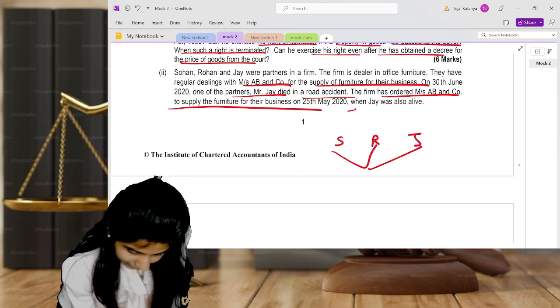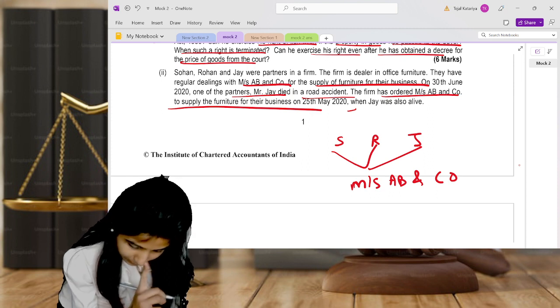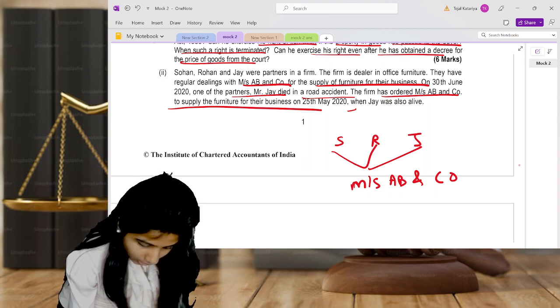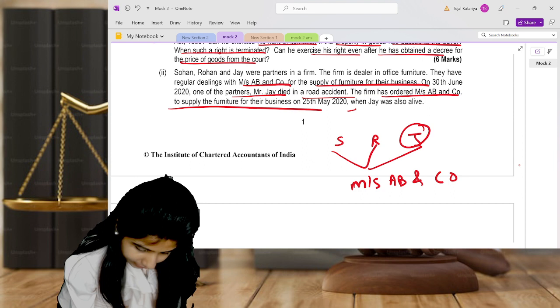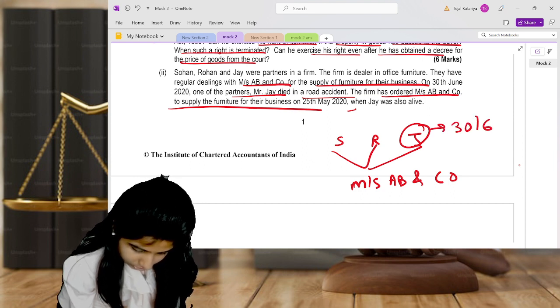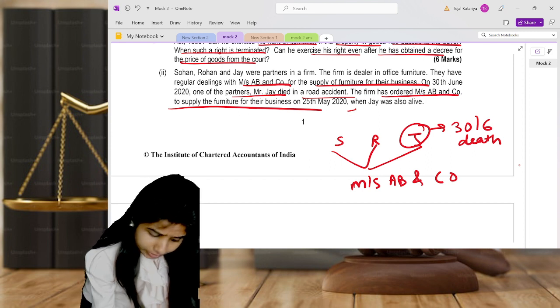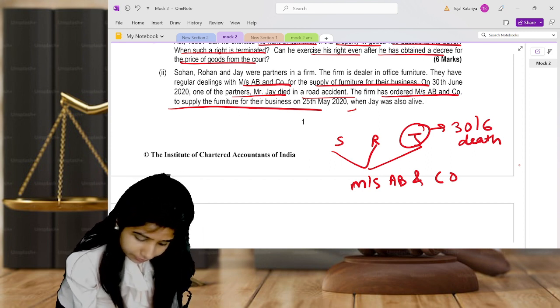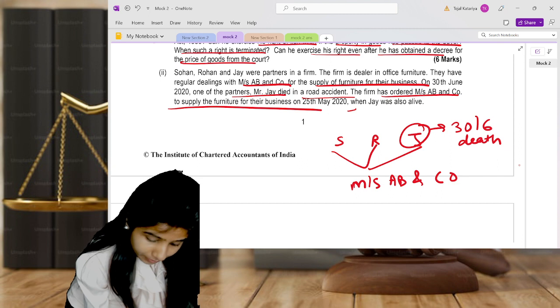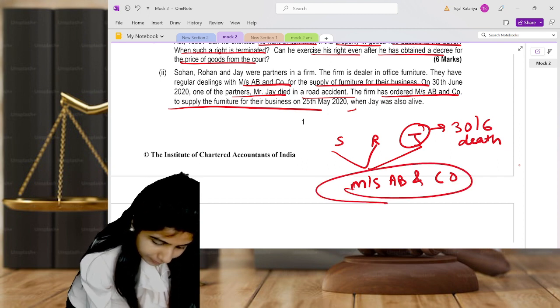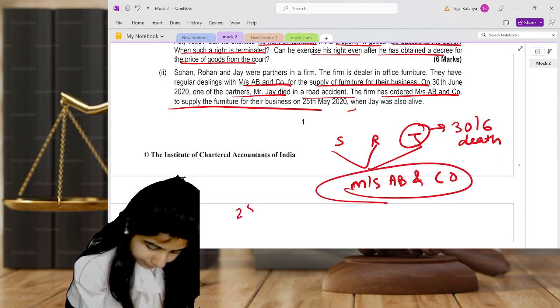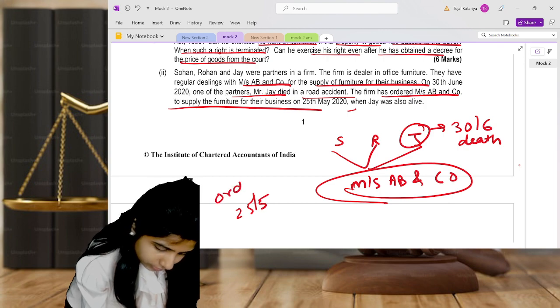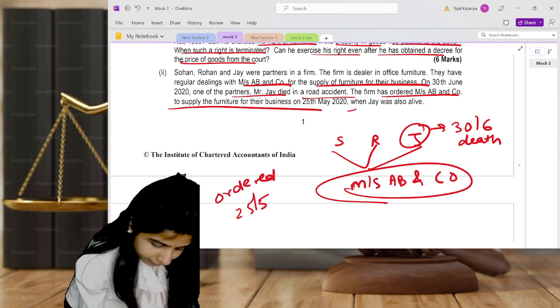In a partnership firm, and they are dealing with Messrs. AB and Co. They are going to supply the furniture. On 30th June, one of the partners, Mr. J, died. So death. Now what happens? On 25th of May, the firm ordered supply of furniture. So they ordered on 25th of May when Jay was alive.